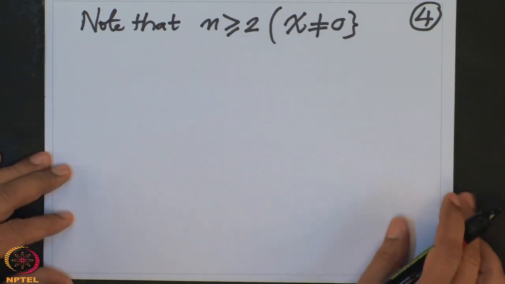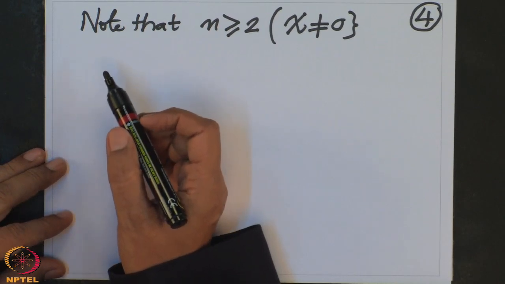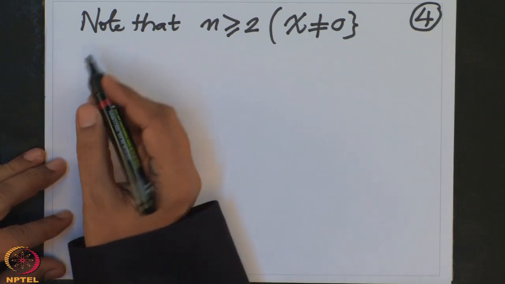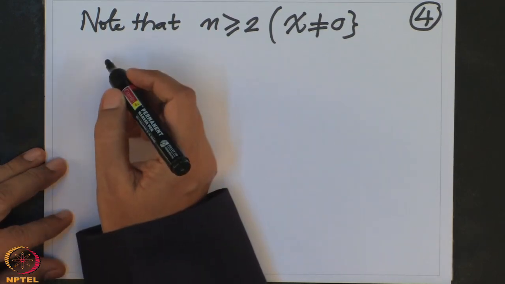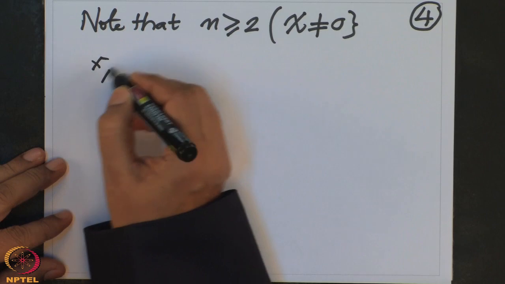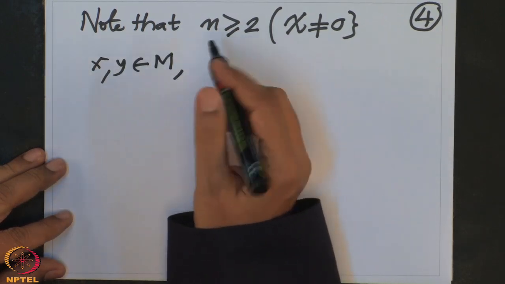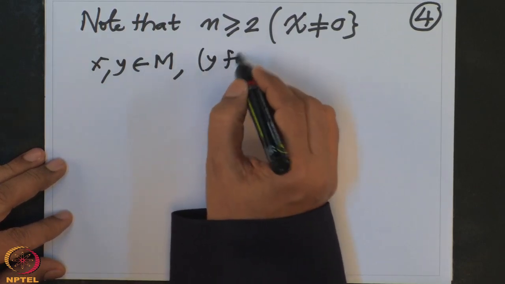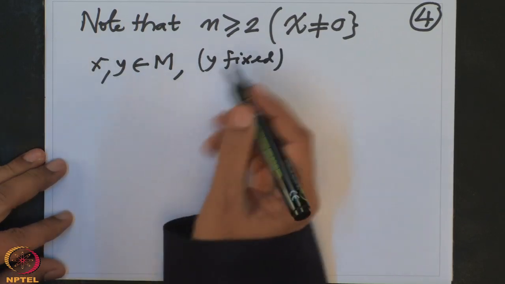So now, what does this linear relation mean? That means evaluated at every point of M it is 0. So let us take two elements x and y in the monoid M. Let us remember that y is a fixed element in M and x I am going to vary.